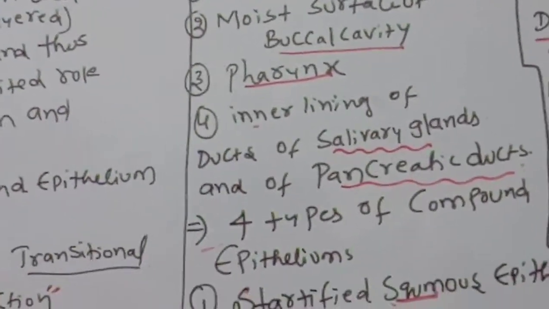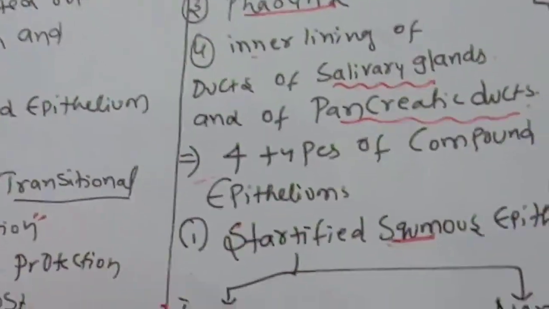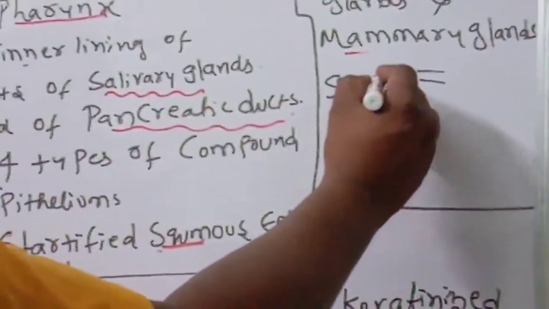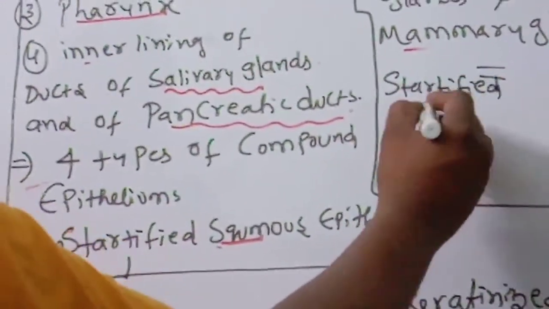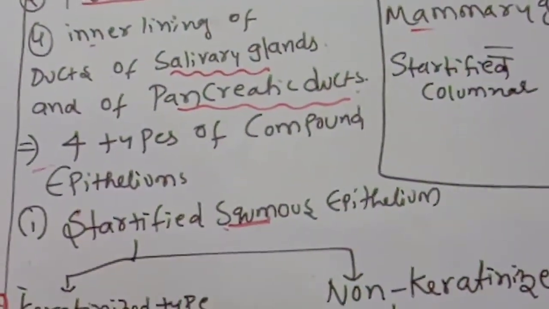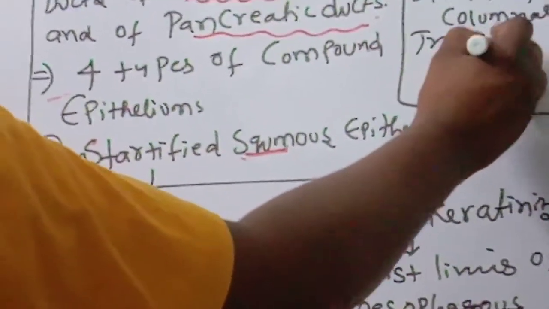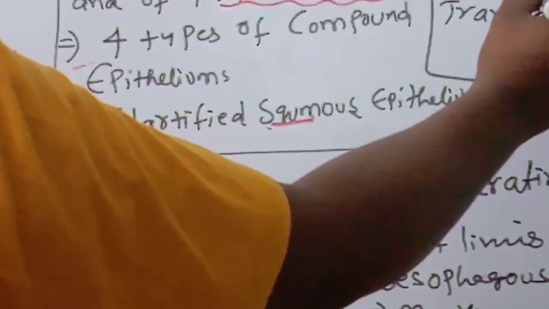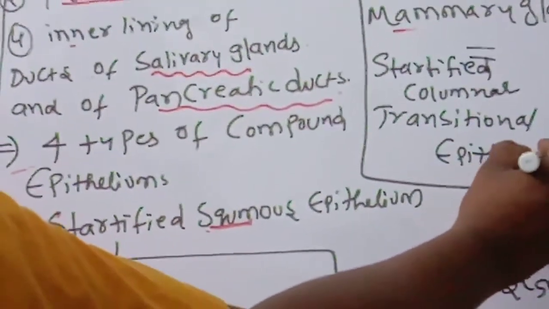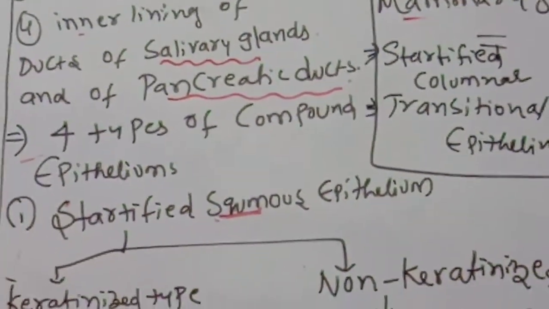Next, 2 more are there. What are those 2? Stratified columnar epithelium and transitional epithelium. Transitional epithelium and stratified columnar epithelium will be discussed in the next class.